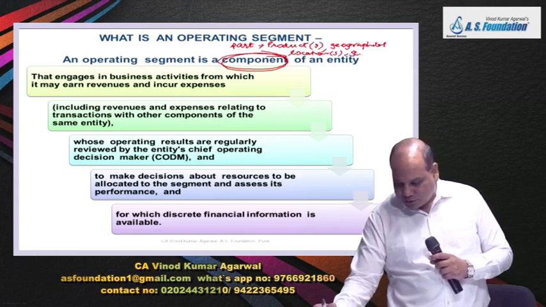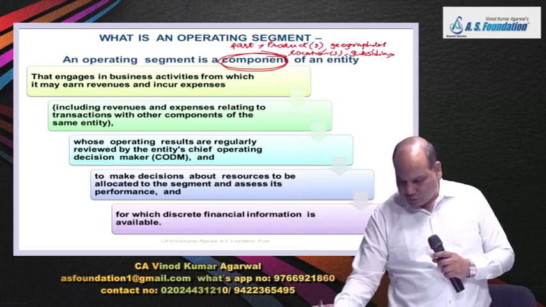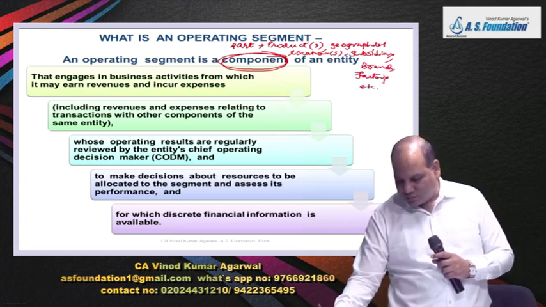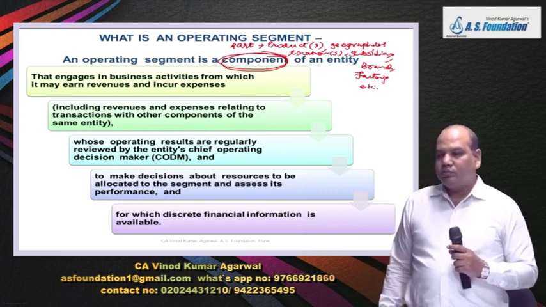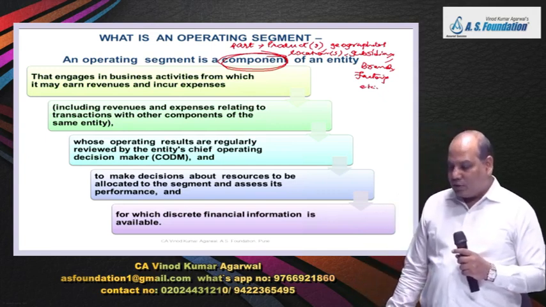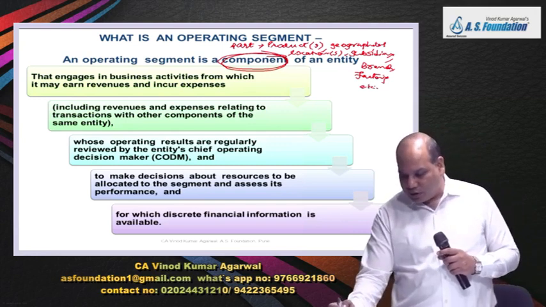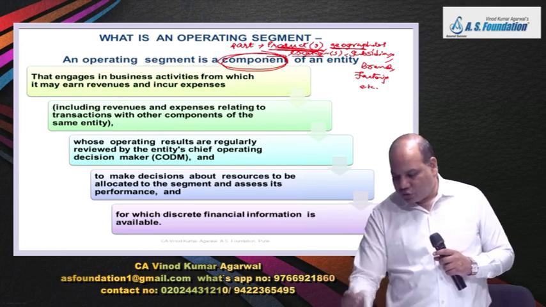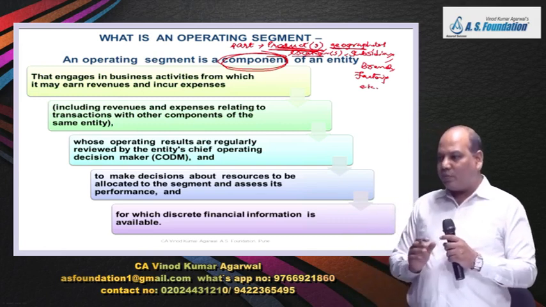Or it can be a subsidiary, or it can be a branch, it can be a factory, etc. But normally for this chapter we will find most of the companies use products and geographical location as operating segment.